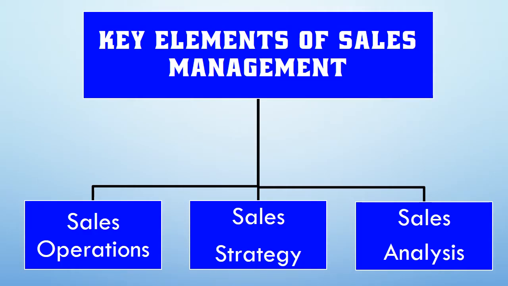Now let's discuss the three key elements of sales management which play a very important role in formation of successful sales teams. So first one is sales operations. The important aspect of sales operations is team building. So sales manager's primary focus is to build an effective sales team. After building a sales team, the sales manager trains the team members in their respective jobs and responsibilities.